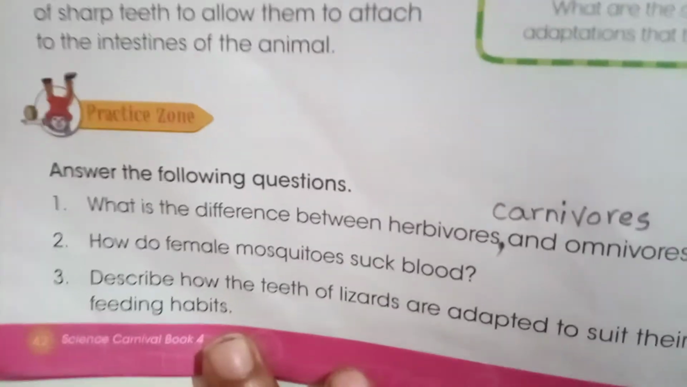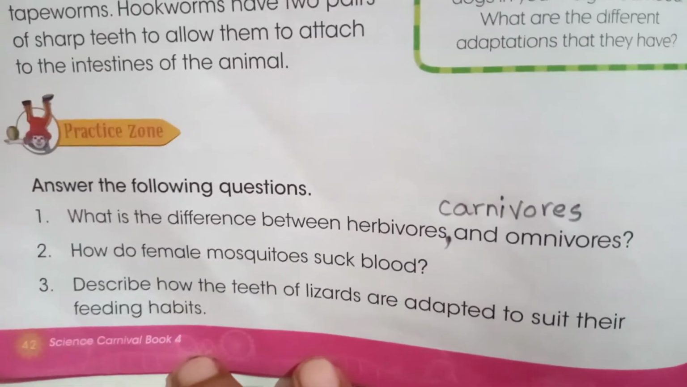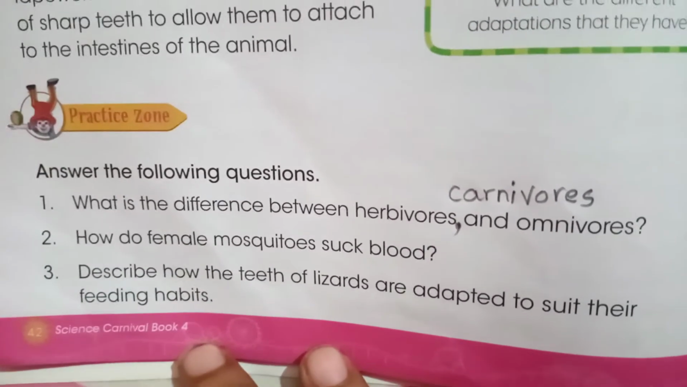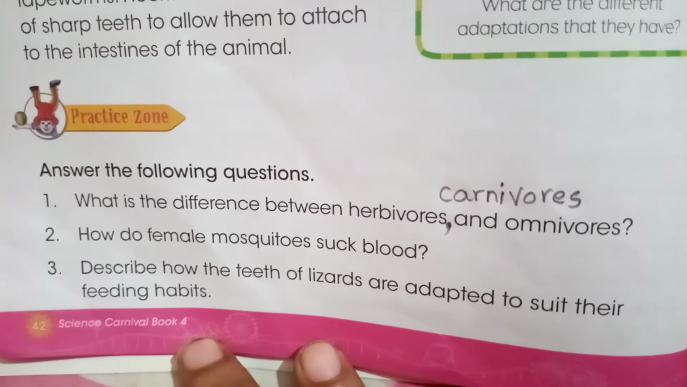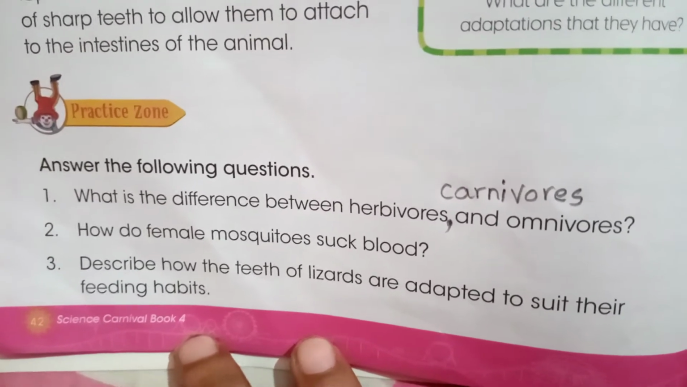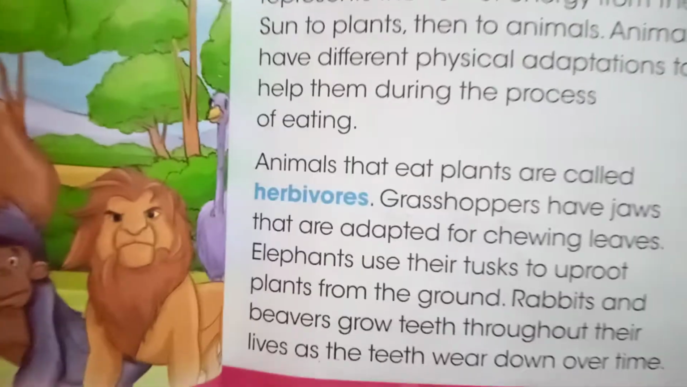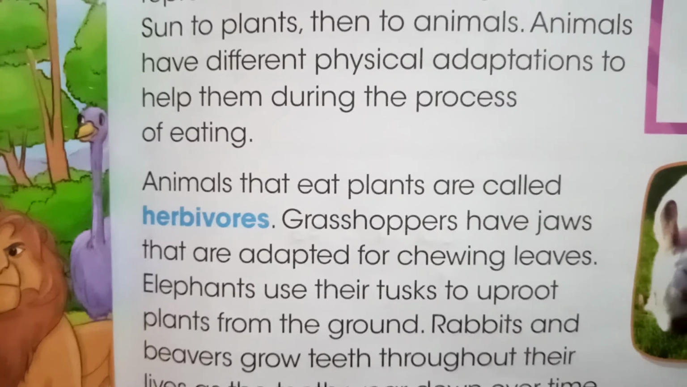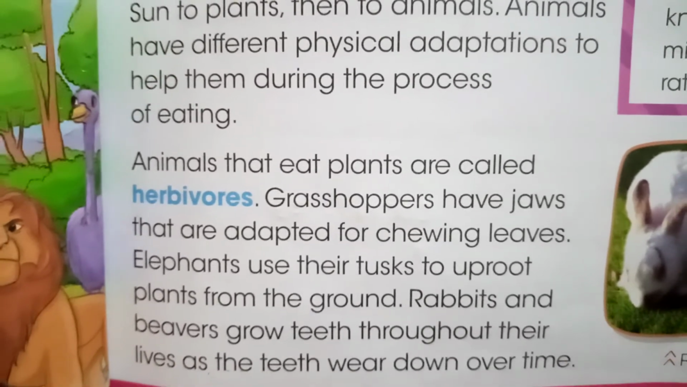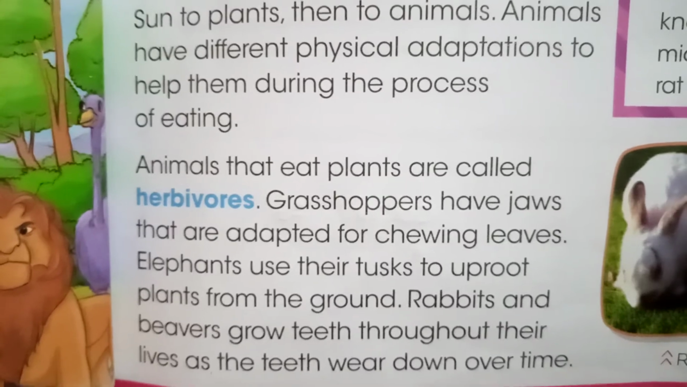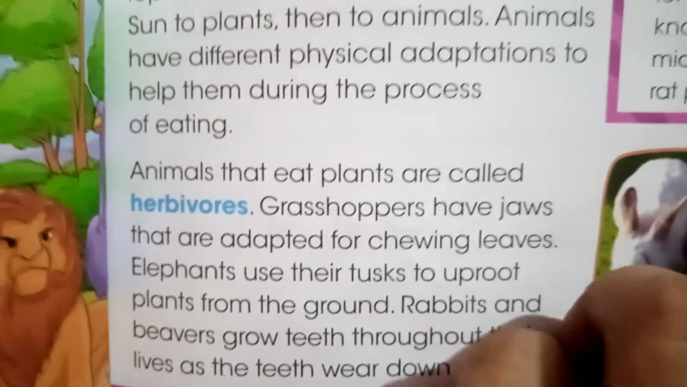I have given homework from the practice zone. Answer the following questions. What is the difference between herbivores, carnivores, and omnivores? You can find the answers from page number 41. Animals that eat plants are called herbivores, and you will give two examples here. For example, zebra, goat, sheep, etc.